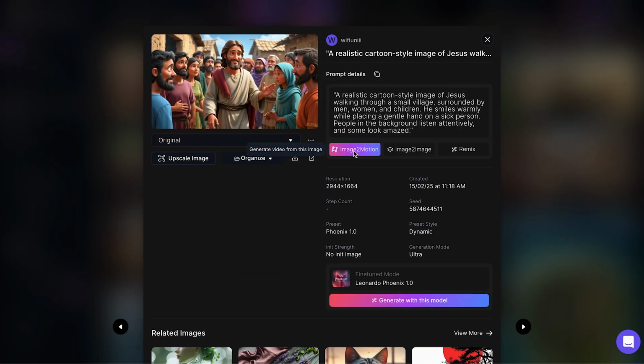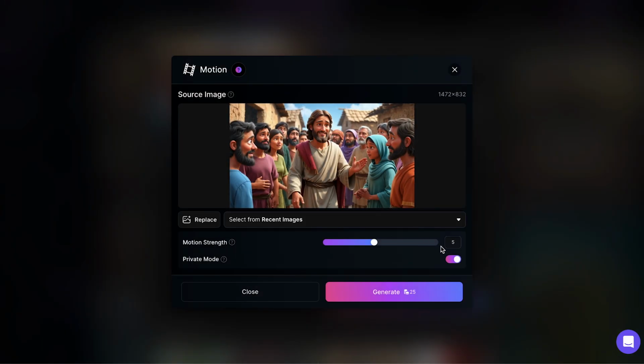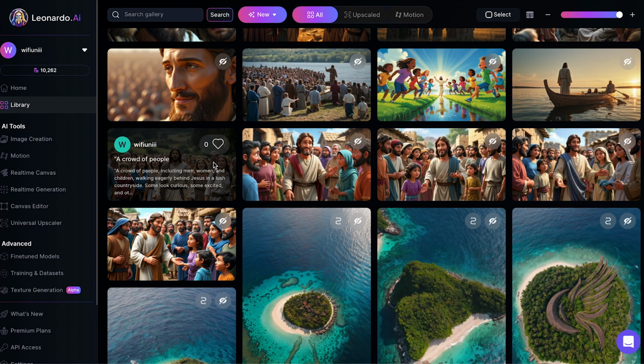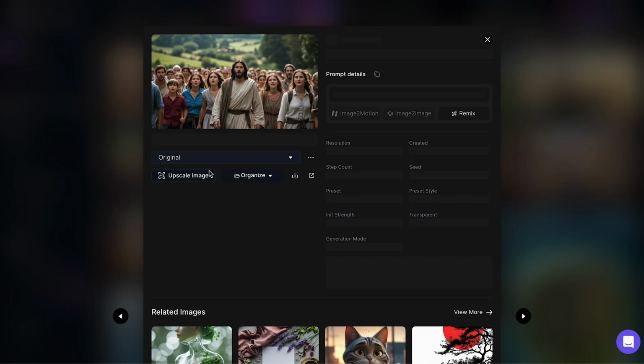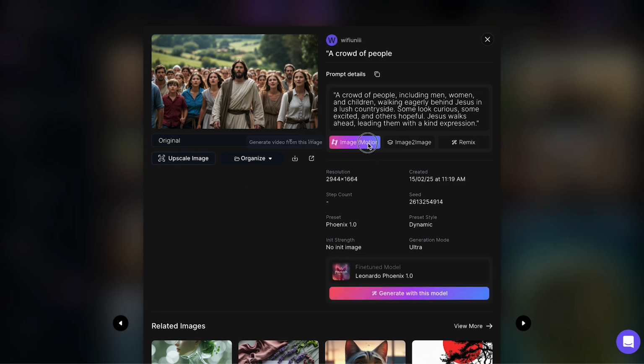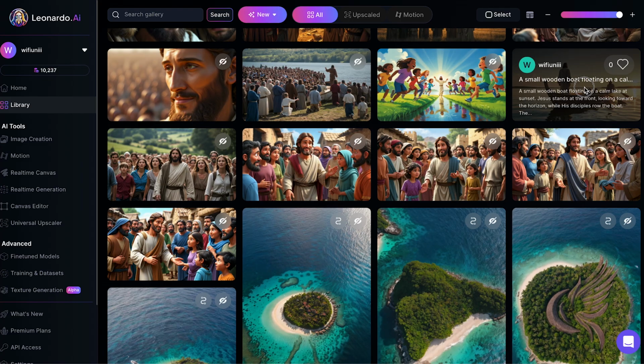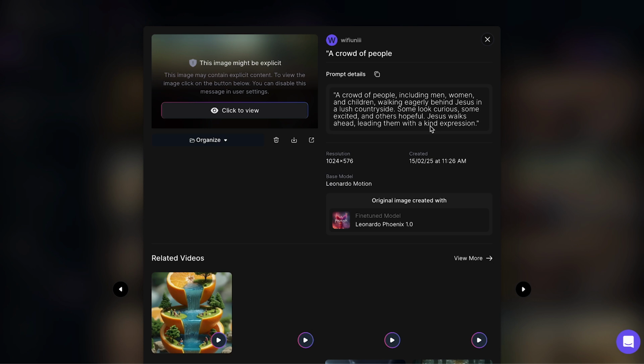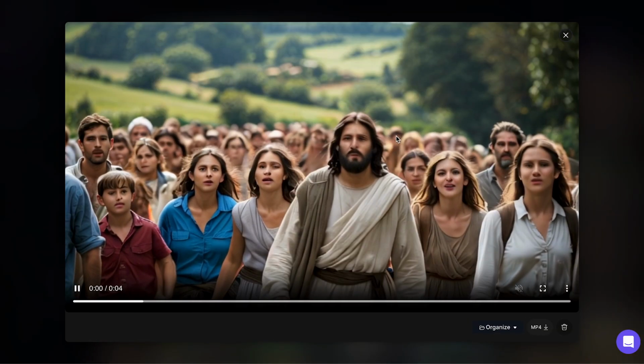This will bring you to a new page where you'll see a strength slider. I recommend setting it to around 3, as this gives a nice, smooth movement without making it feel too fake or overdone. Once that's set, hit Generate, and the AI will do its thing, turning the image into something that moves. Repeat this process for each of the final images until they all have motion. I'll skip ahead again while this part finishes up. Alright, now that we've added motion to all of our images, we're almost done.